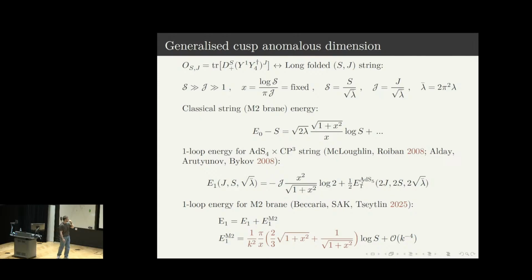And again, the generalized cusp anomalous dimension is then defined just by the function which appears in front of this logarithm. So there is also a relation to N=4, to the string in AdS5×S5, where one can consider an analogous solution, and this relation can be expressed in this way. The calculation in this case for the cusp anomaly is a bit more involved, as you cannot obtain the masses for the Kaluza-Klein modes explicitly, but you can do some tricks to obtain this expression in terms of x and the non-planar correction of this form.